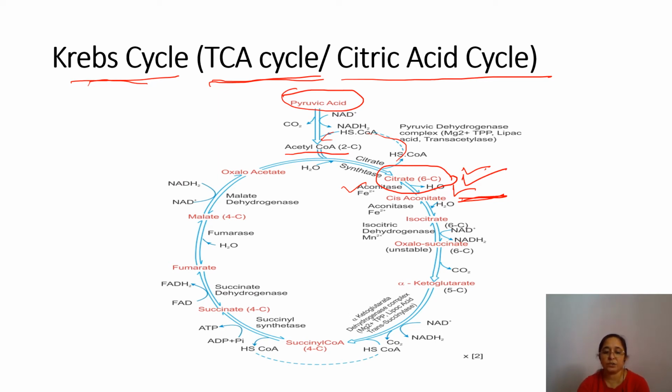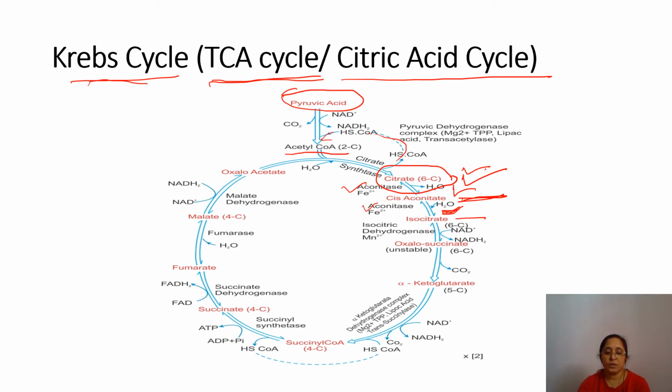First, dehydration, the removal of a water molecule, isn't it? And after this, cis aconitate combines with a water molecule. Here you can see this water molecule is added to the cis aconitate to form isocitrate, in the presence of the enzyme aconitase and iron.